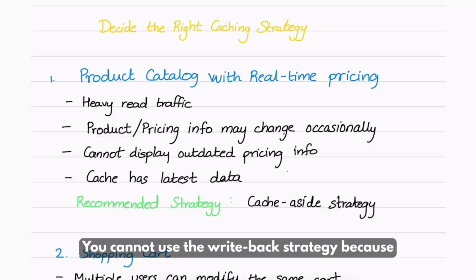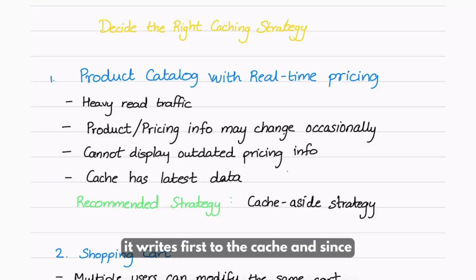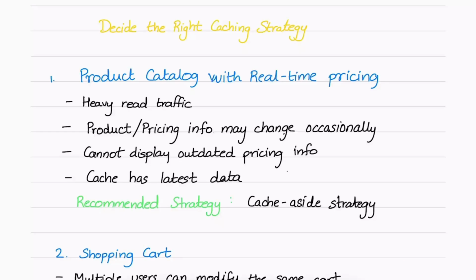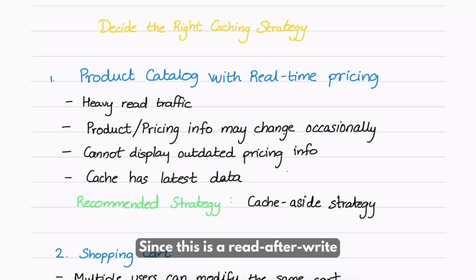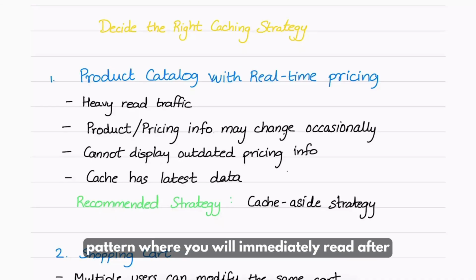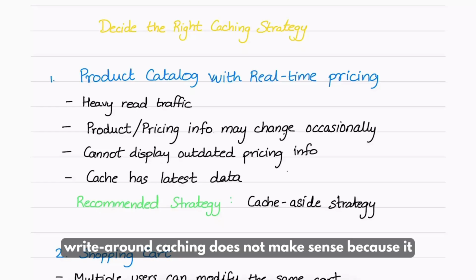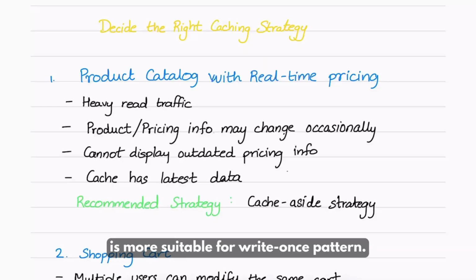You cannot use a write back strategy because it writes first to the cache, and since pricing or product catalog is critical information, we do want it to be written directly to the source of truth, that is the database. Since this is a read after write pattern where you will immediately read after writing some information, write around caching does not make sense because it is more suitable for the write once pattern.